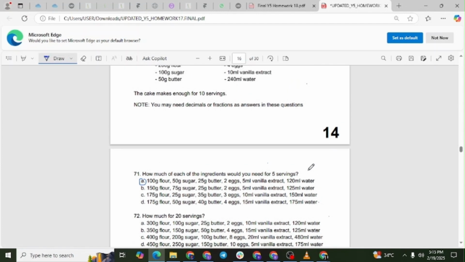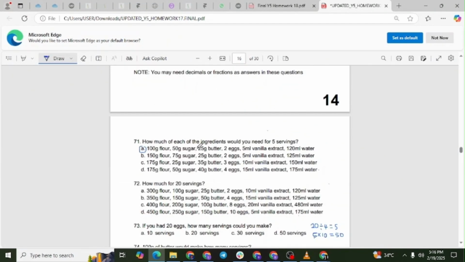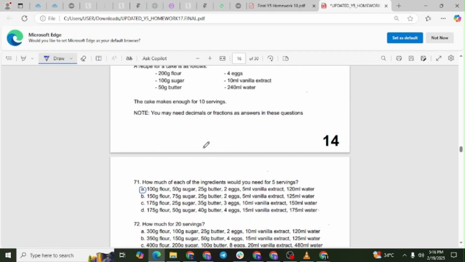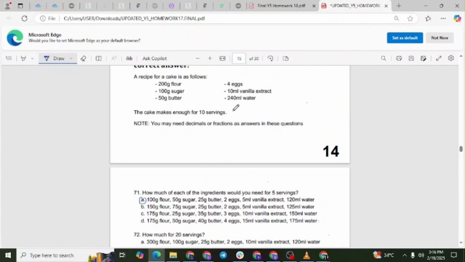Explanation. The original recipe makes 10 servings. Since we need 5 servings, we divide each ingredient by 2. 200 grams flour divided by 2 is 100 grams. 100 grams sugar divided by 2 is 50 grams. 50 grams butter divided by 2 is 25 grams. 4 eggs divided by 2 is 2 eggs. 10 milliliters vanilla extract divided by 2 is 5 milliliters. 240 milliliters water divided by 2 is 120 milliliters.